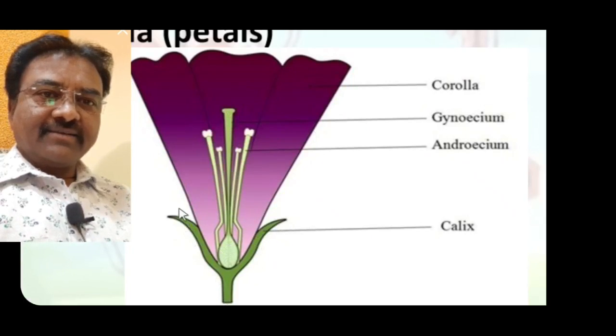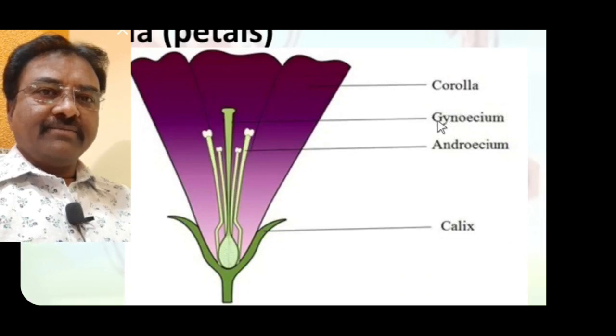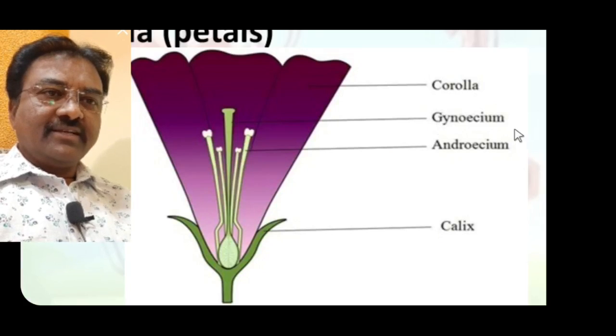Calyx is green in color and provides food material to other floral whorls. Its individual member is called a sepal. Corolla is differently colored, forms petals, and attracts insects for pollination. Calyx and corolla are non-essential floral whorls. Androecium and Gynoecium are essential floral whorls. Both essential floral whorls are directly involved in the process of sexual reproduction.